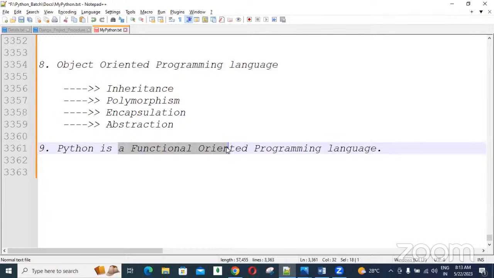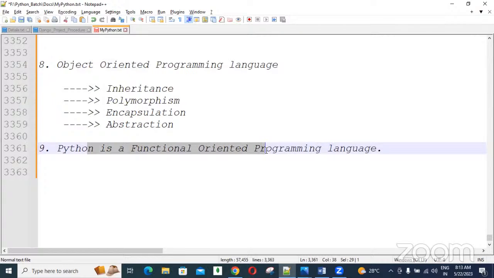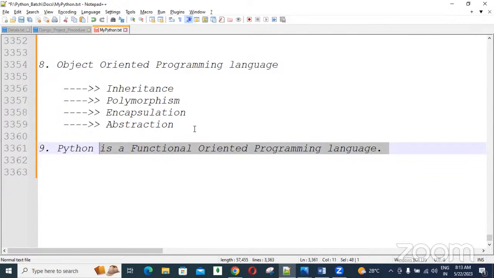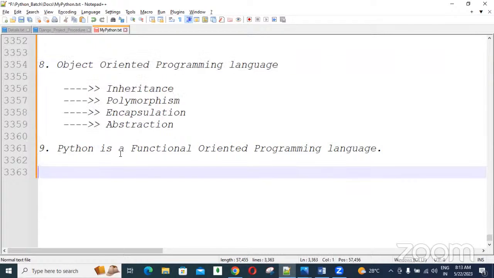But in Python, we have both object-oriented techniques and functional-oriented techniques. Python supports both functional, like C language, and object related, like Java. Python has both techniques. In Python, all are there, guys. So that is one benefit.